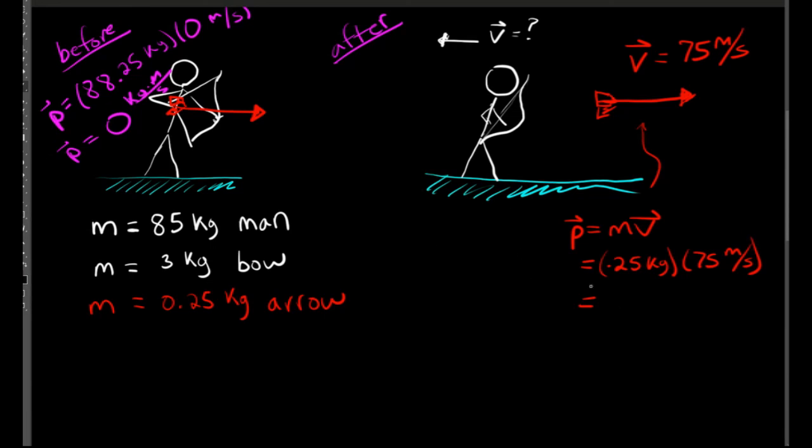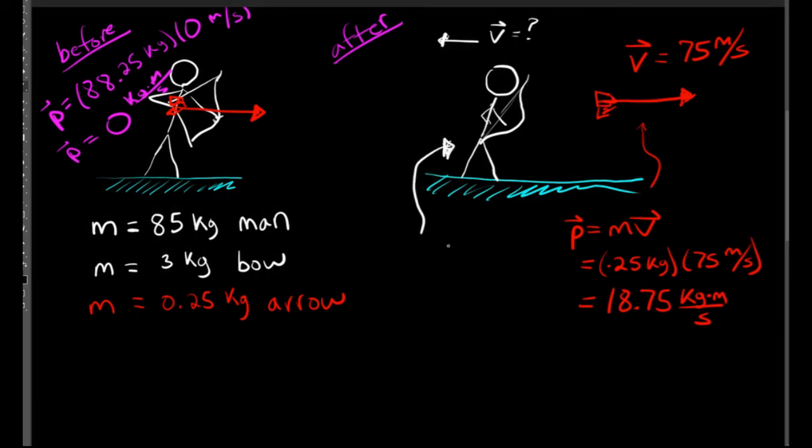Now, since our total momentum of the system can't change, and we started with a total momentum of 0, we know that the momentum of the archer and his bow after the arrow is released plus the momentum of the arrow has to sum to 0. So the momentum of the archer and his bow after the arrow is released is going to be negative 18.75 kilogram meters per second. Again, those two vectors have to sum together to equal 0, the momentum before the arrow is released.